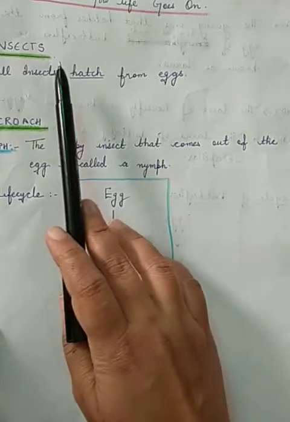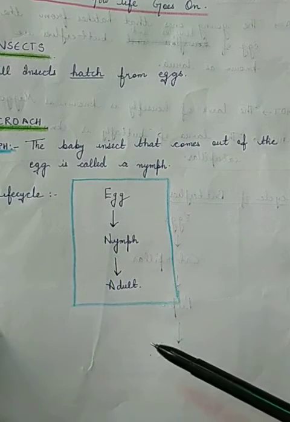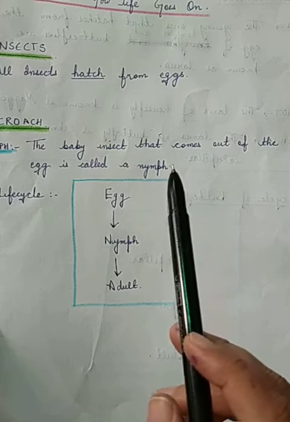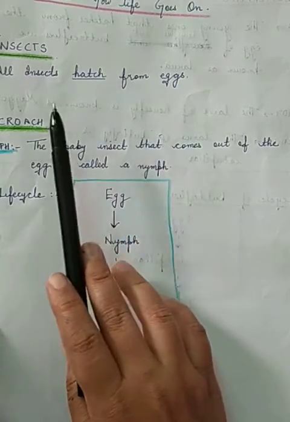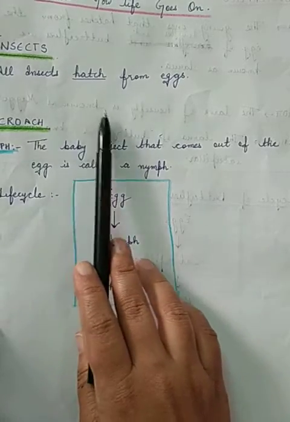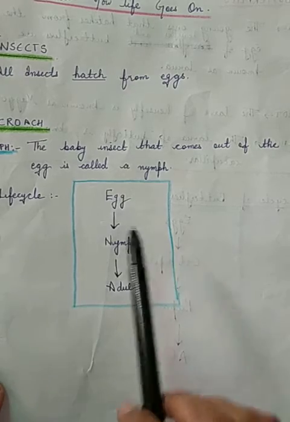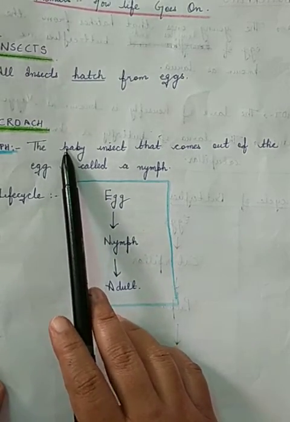All insects hatch from eggs, which means the insect lays eggs, and when the egg is broken, the baby insect comes out of that egg. That is why it is written that all insects hatch from eggs. First, we will talk about the life cycle of the cockroach. We all know that the cockroach is an insect.